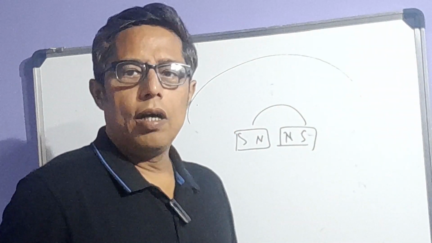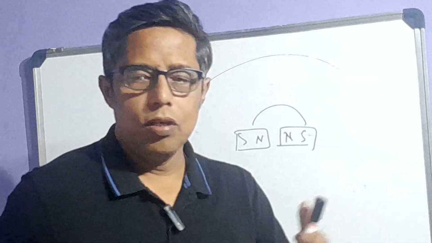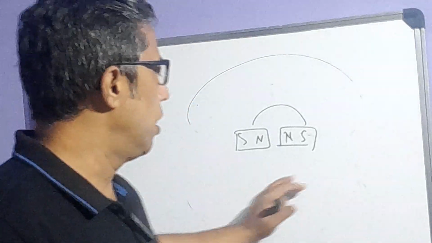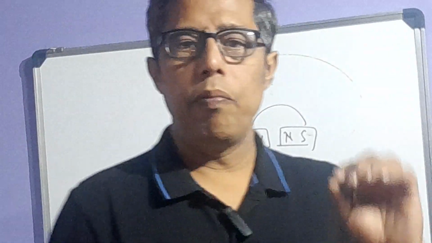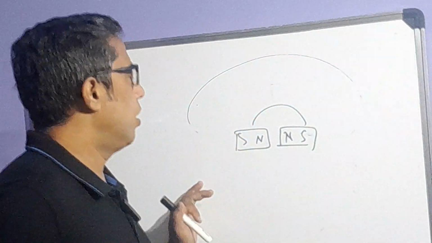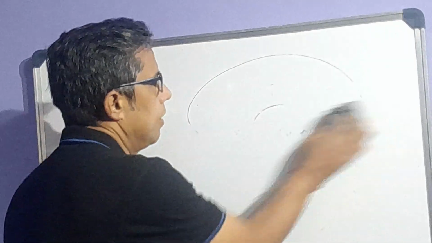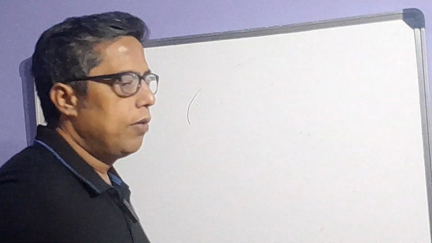In my next session, I'll take a few more sessions on class 9 revision. Just go through it, and focus on keywords like the magnetic axis, and what the magnetic axis is. Next class I'll give a bit more detail on the magnet, but the electromagnet part is very common.